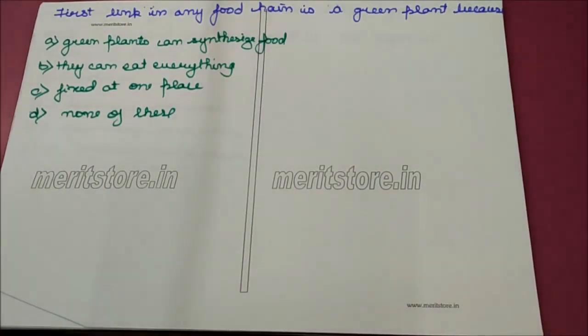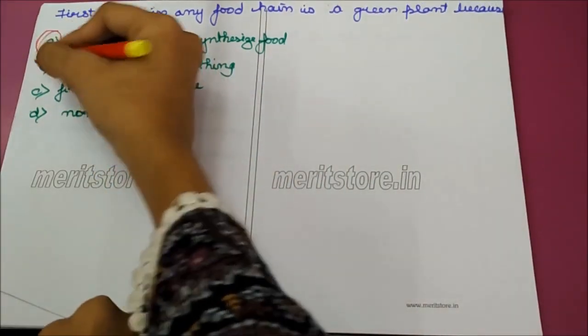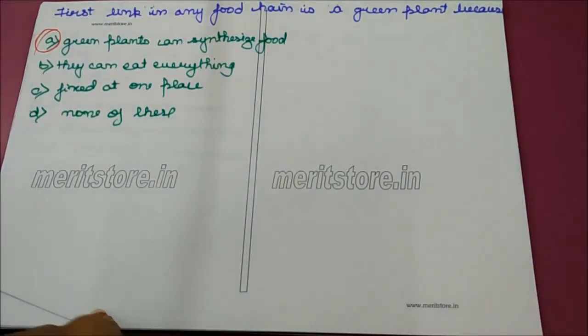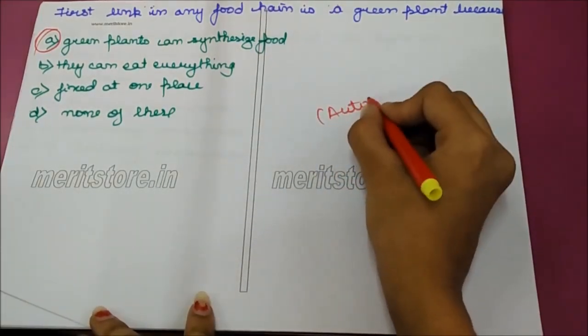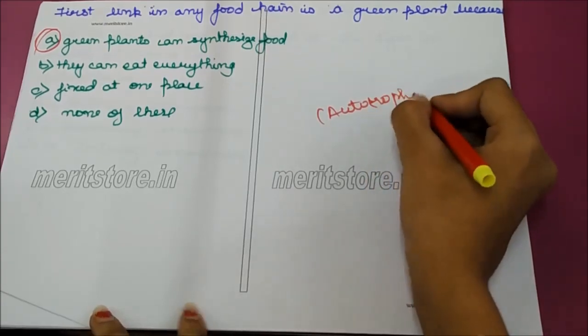First link in any food chain is a green plant because options: green plants can synthesize food, they can eat everything, fixed at one place, none of these. The correct option is A. Green plants can synthesize food. Green plants are called producers because they can synthesize food material in presence of light, so they are autotrophs.